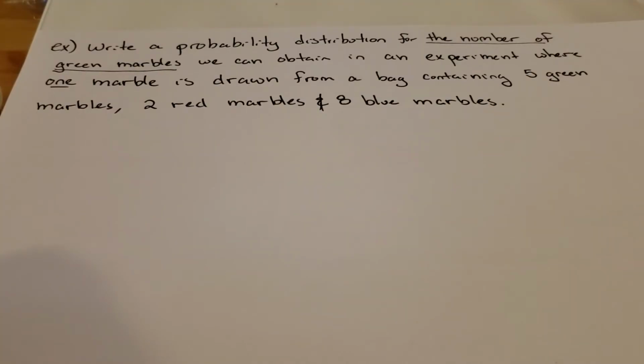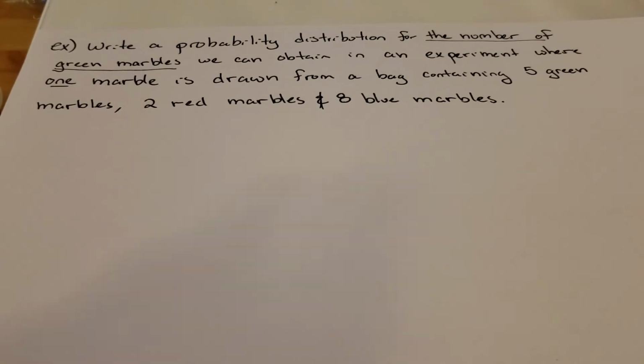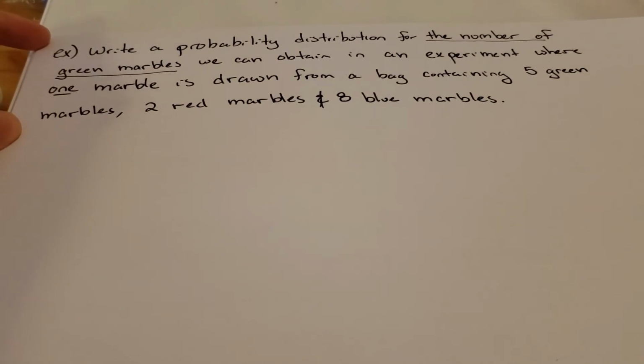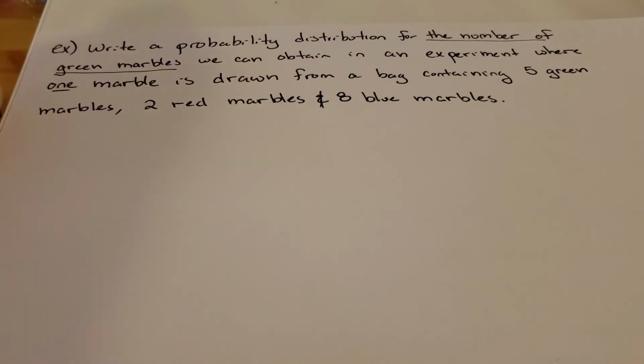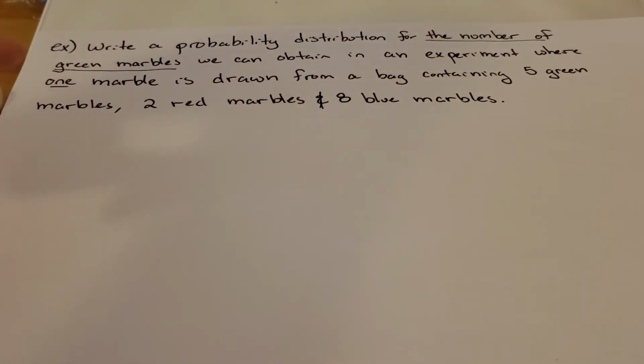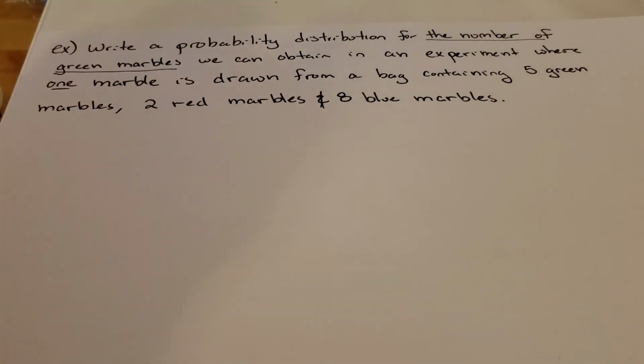Now we'll look at an example that's a little bit trickier than the other ones we did. It's a little bit more involved. Maybe you want to pause the video here and try to solve it yourself, and then I'll walk you through the solution. In this problem, we want to write a probability distribution for the number of green marbles we can obtain in an experiment where 1 marble is drawn from a bag containing 5 green marbles, 2 red marbles, and 8 blue marbles. So the first thing we'll do here is list out our sample space.